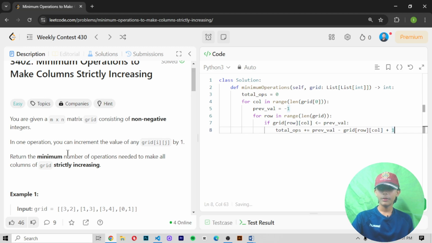Perfect. Now when we define it, we define prev_val one more time, then plus equals 1.